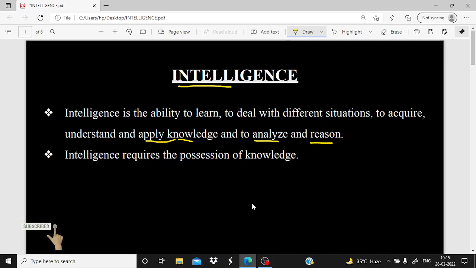So, intelligence requires the possession of knowledge. Intelligence is the need. Intelligence कब happen होगा? जब हमारे पास knowledge होगी. For understanding this particular sentence, we are taking an example which is shown in the next slide.